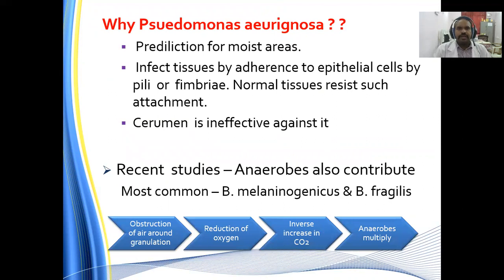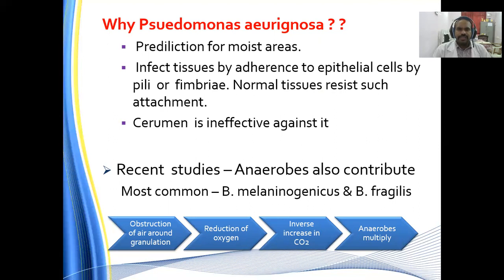Why Pseudomonas aeruginosa in the development of this chronic otitis media? Predilection for moist areas. Pseudomonas aeruginosa sits over the moist areas. The middle ear, as you know, is a six-sided cuboidal structure having ventilation as well as mucosal clearance. So when there is an infection over here, the Pseudomonas happily sits there. Then it infects tissues by adherence to the epithelial cells by pili or fimbriae.